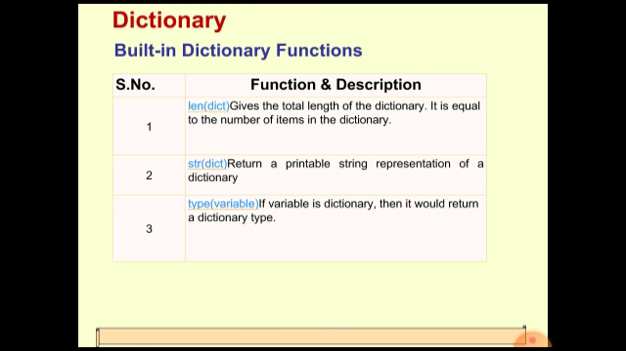Whatever is the type of the variable, that type will be returned. If you pass a dictionary variable into the type function, then it will return the dictionary type as its output. If the variable is of any other type, then that type will be returned.